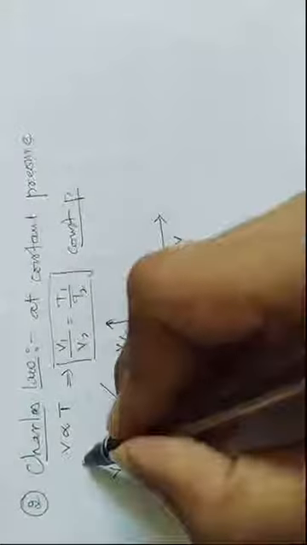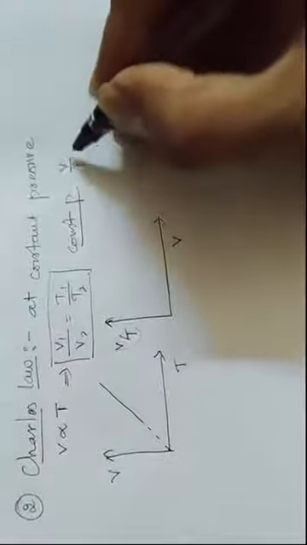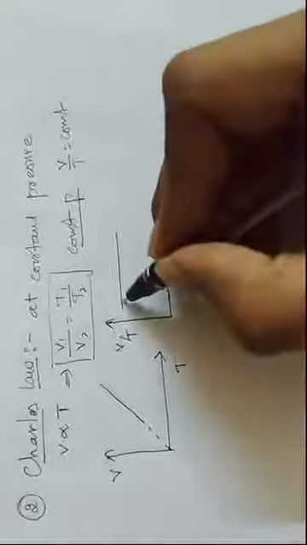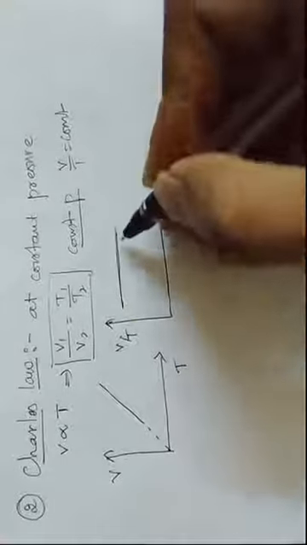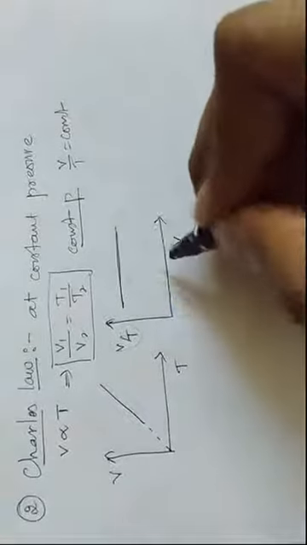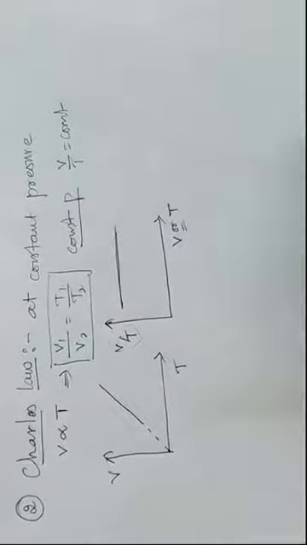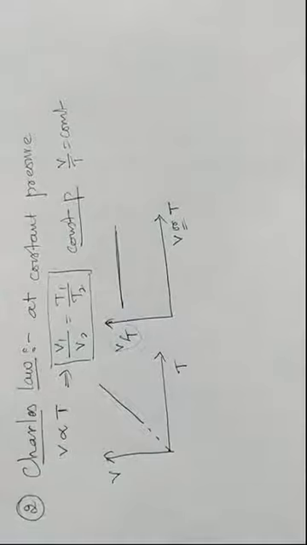We can write V by T is equal to constant. So V by T should remain constant. If you go on increasing volume, you will get a straight line. Or in place of V, you can also draw T.